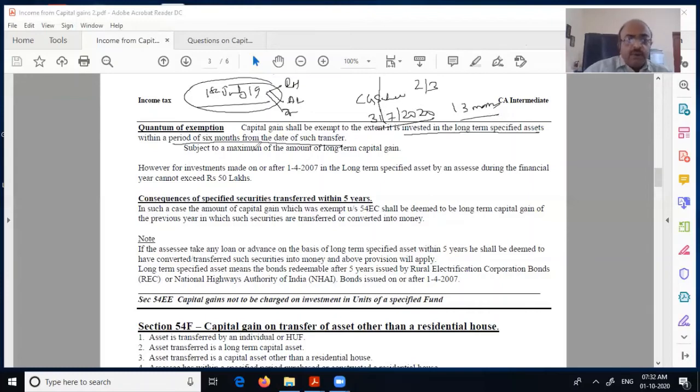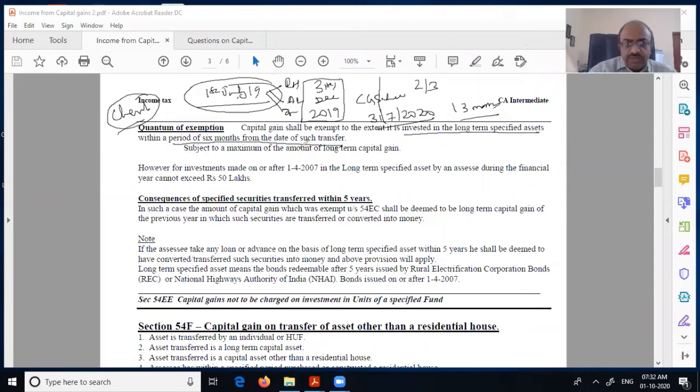But in this section, there is time only up to 6 months from the date of transfer, which means you got time only from 1st July to 31st December 2019. Before that, you should have invested the money in the bonds. If you don't do that, you lose the exemption. You will not get it. Therefore, if clients come to us later and tell us they want some exemption under 54EC, we say sorry, time over.